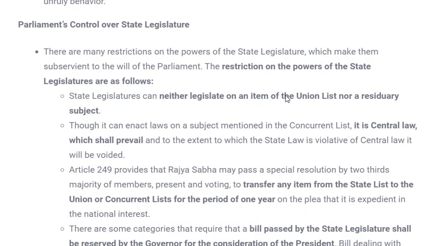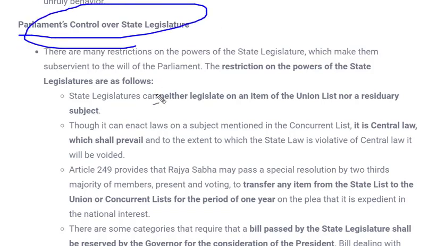Now moving to Parliament's control over the state legislature. What does this mean, Parliament's control over the state legislature, and how do they control it? As we have seen, we have a federal kind of government. Federal kind means we will have a legislative and executive body at the central level as well as the state level.